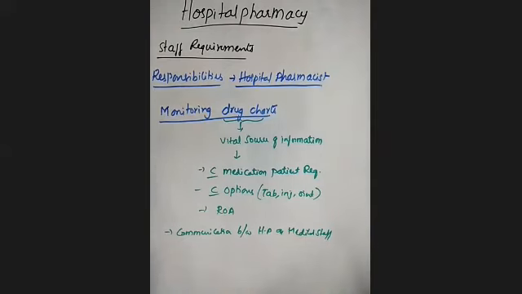These drug charts have the vital source of information. What is that vital source of information? Which medication the patient requires, and which options, either a tablet, an injection or an ointment. Next is which route of administration the patient has to take. These three are the vital sources of information present in the drug charts, and the hospital pharmacist has to monitor them regularly, acting like a communication between the hospital pharmacist and the medical staff. The next responsibility is discharging patients.